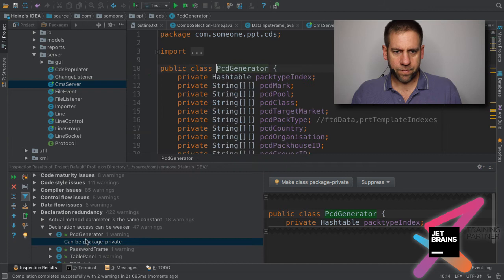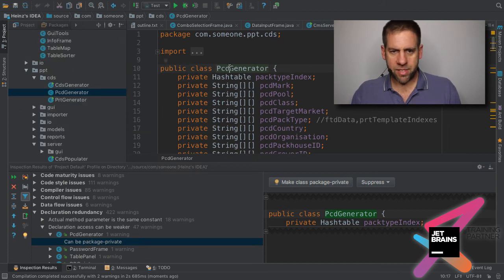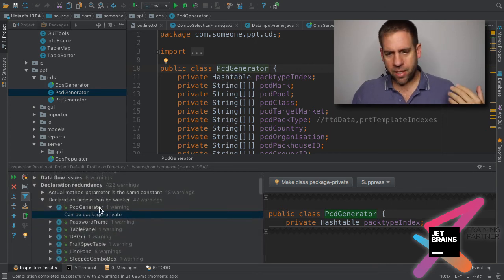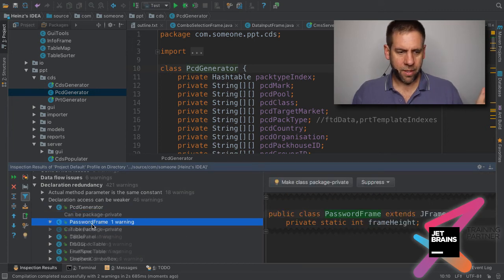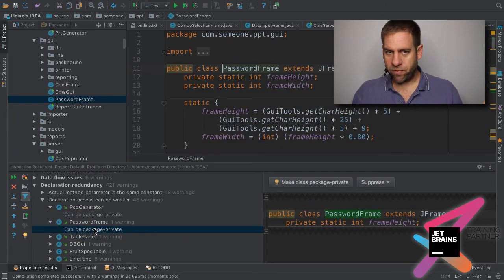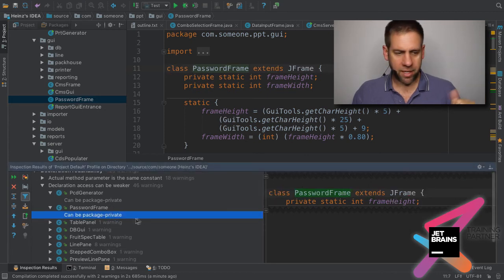For example, this class is never seen outside of this package. Because it's not seen outside of the package, it can be made package private. We're done. Same with this class. PasswordFrame is never seen outside of the package. Now it's package access.